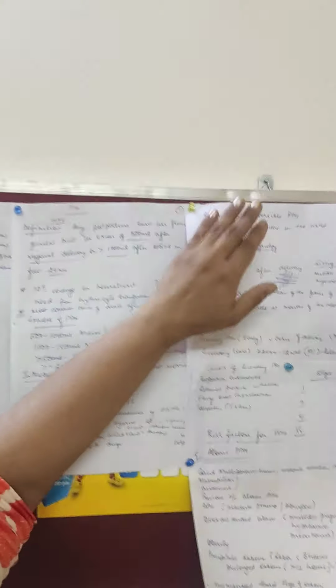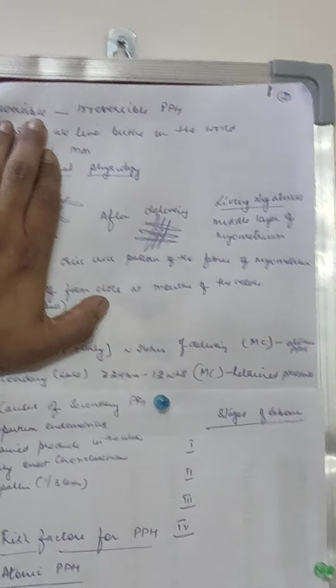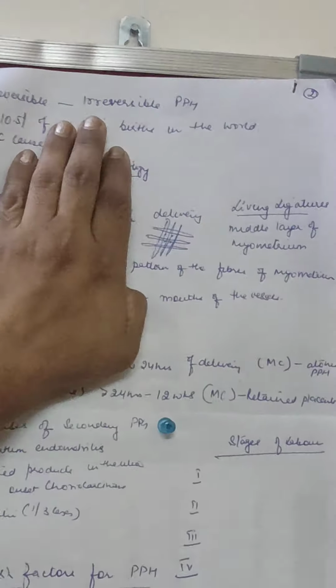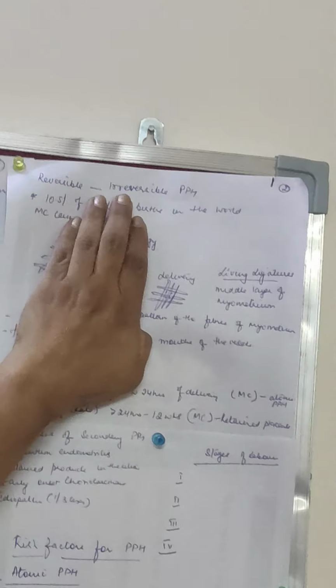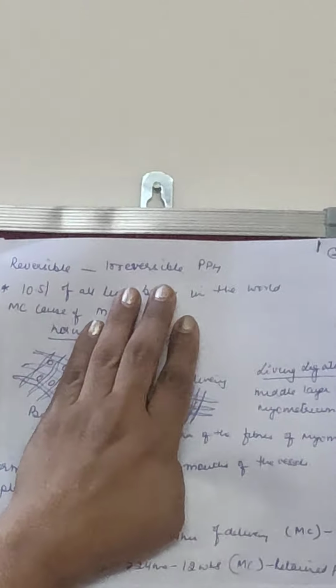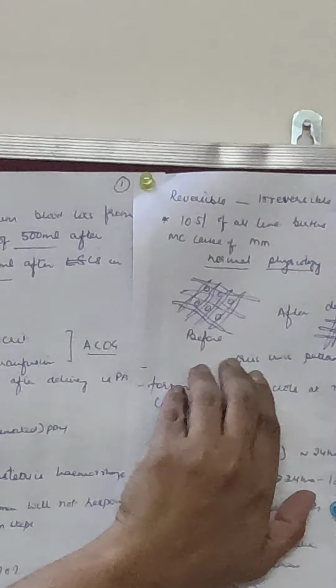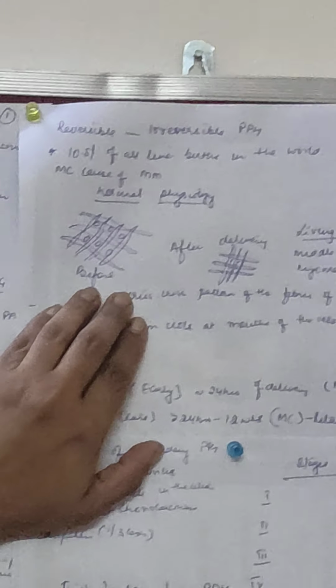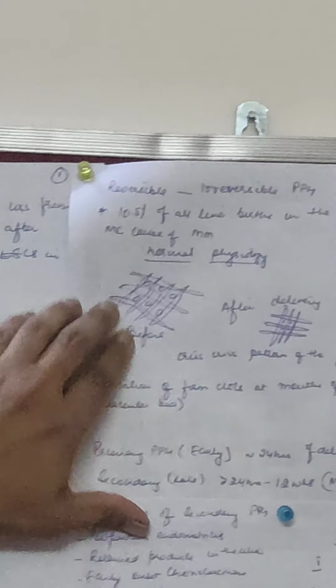Now the initial stage is a reversible stage of postpartum hemorrhage, but if we do not take care, if we do not assess it, it can go to the irreversible stage, as we will study in the various stages of shock. Now normally, what happens after the delivery? Normal physiology. Now these are the ligatures.